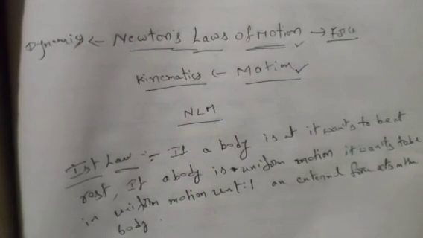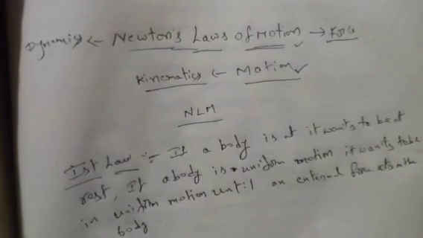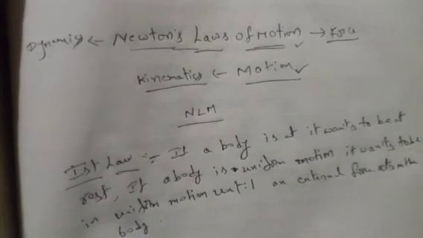If a body is in uniform motion, it wants to be in uniform motion until an external force acts on the body. This is called Newton's first law.